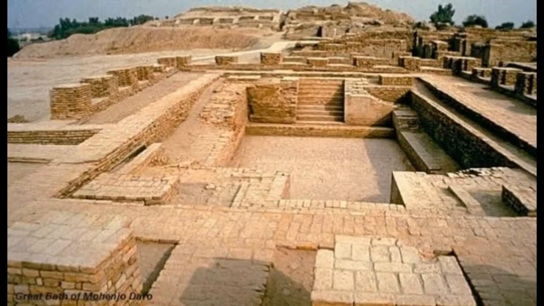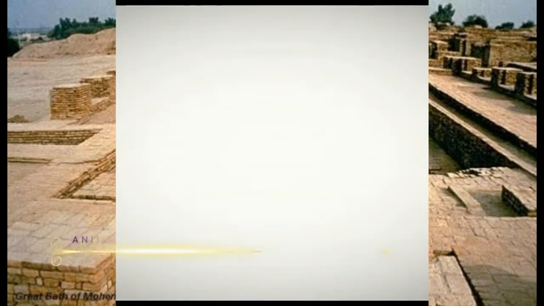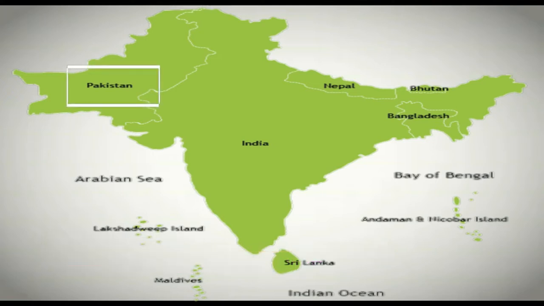So first of all, I would like to tell you that India was one of the most ancient civilizations, known as the Indus Valley civilization. And India is a very important country in the Indian subcontinent. Remember, in the Indian subcontinent, India is not the only country. Apart from India, there are 6 other countries in the Indian subcontinent. These countries are Pakistan, Nepal, Bhutan, Bangladesh, Sri Lanka and Maldives. So including India, we have 7 countries in the Indian subcontinent.